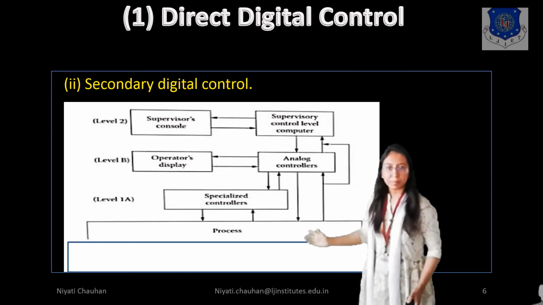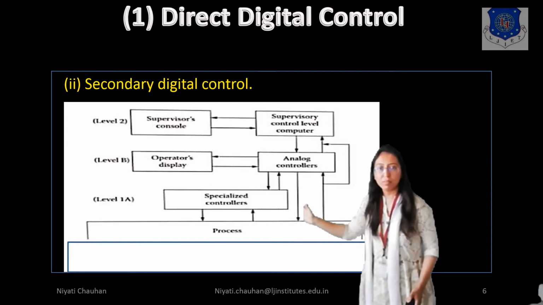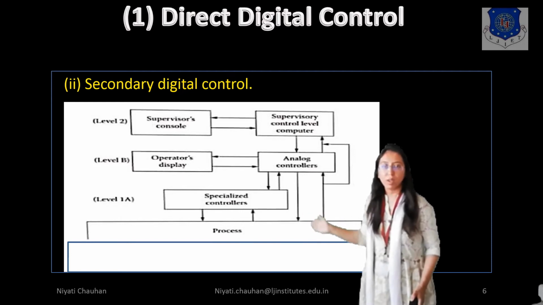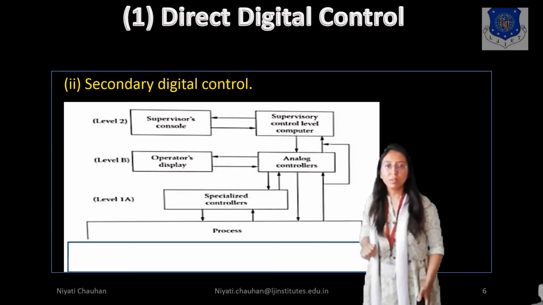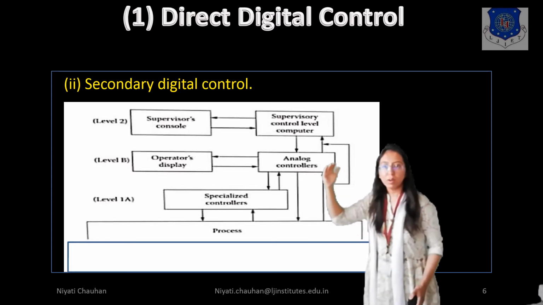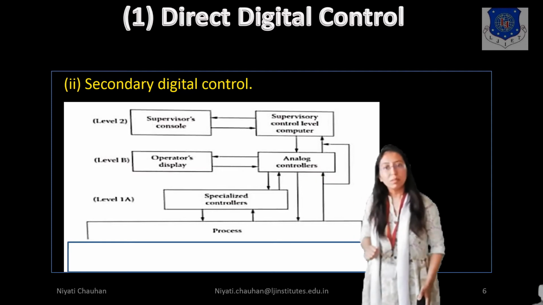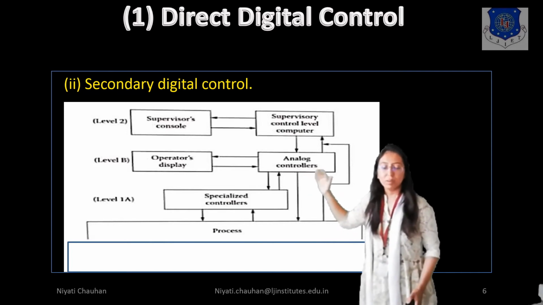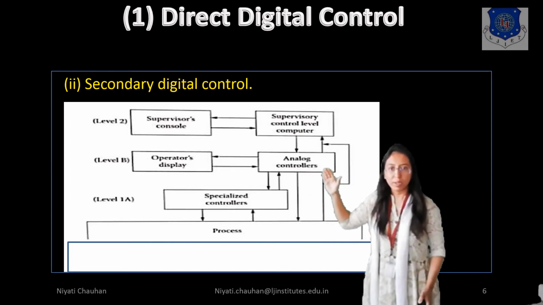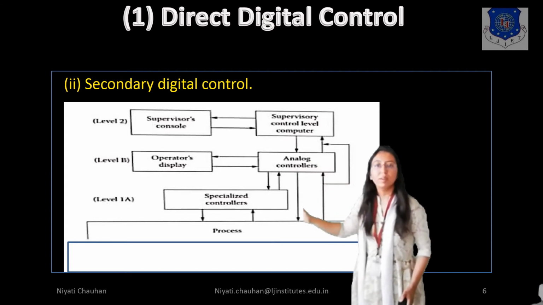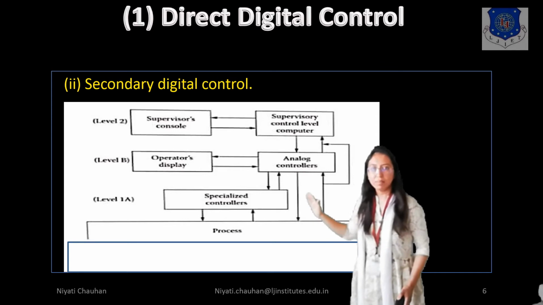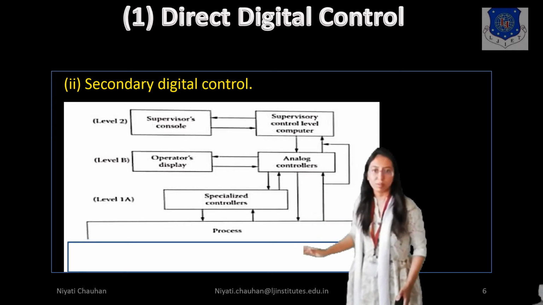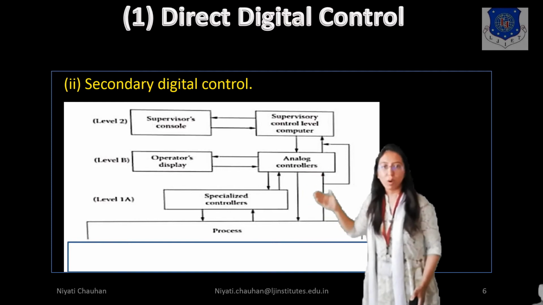But if our inputs are analog, then the signal is sent to the specialized controller, and from the specialized controller to the analog controller, right? And from the analog controller, the signal is sent to the operator's display. If any error is found, then feedback is sent to the analog controller, and the return signal is sent to the specialized controller, and the specialized controller sends it to the process. So we have talked about analog signals.